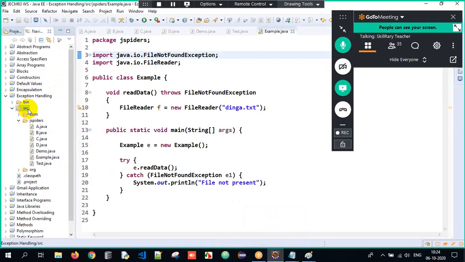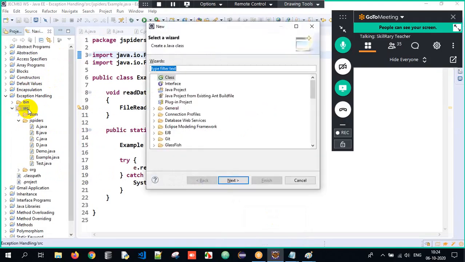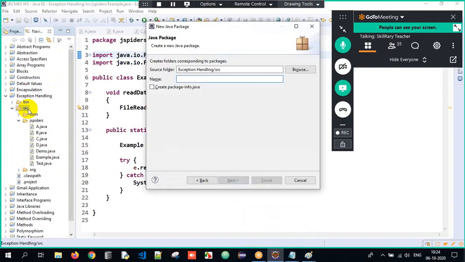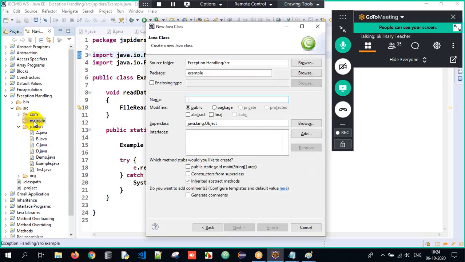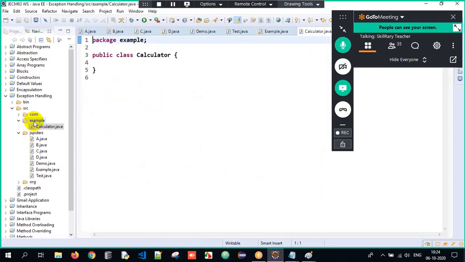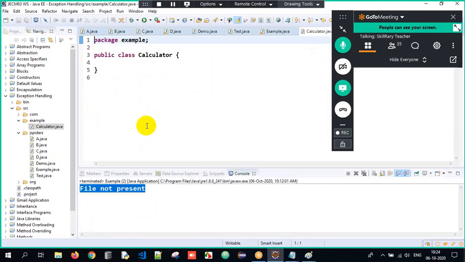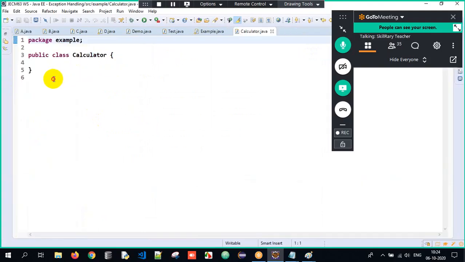Here, Control N. I will create a package. Package name, I'll just give it as example. Under that package, I will create a class and the class name is Calculator. This is nowhere related to exceptions, guys. It's an independent topic which I'm trying to do.